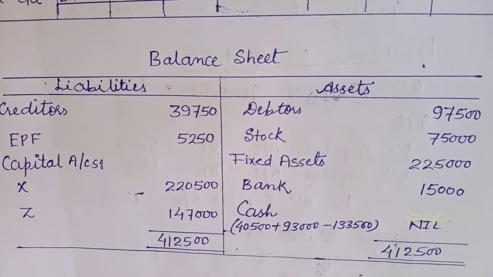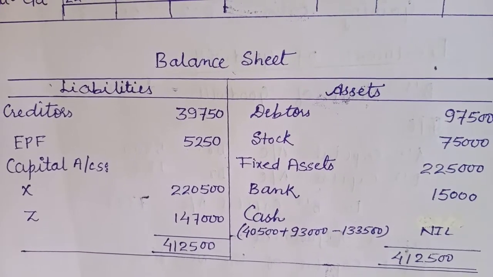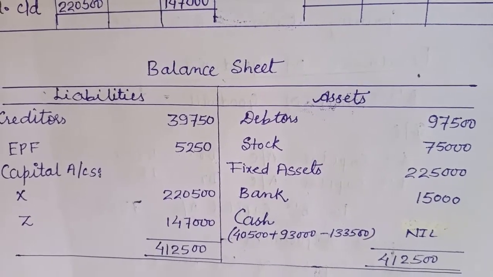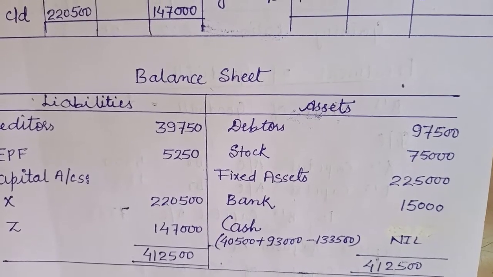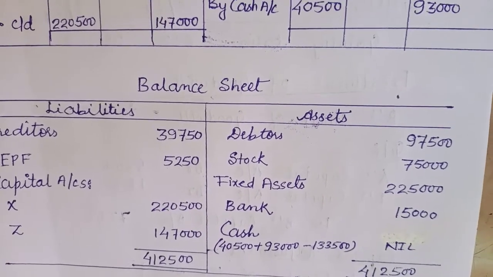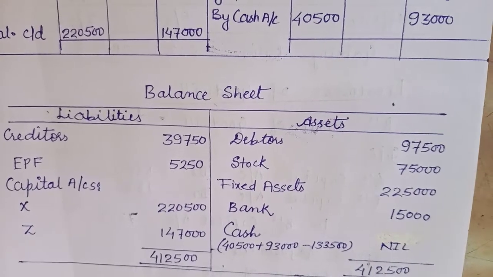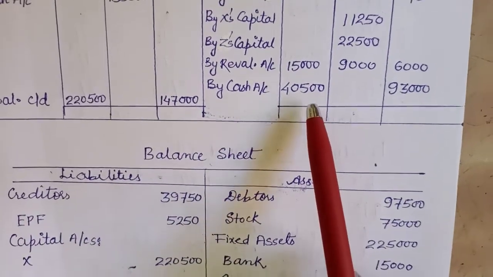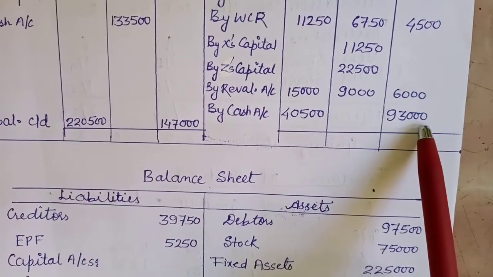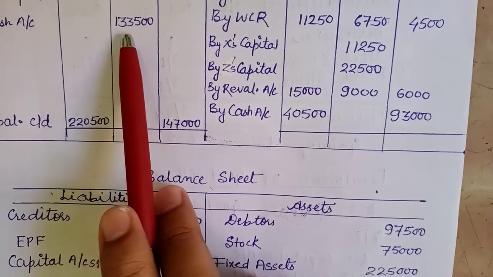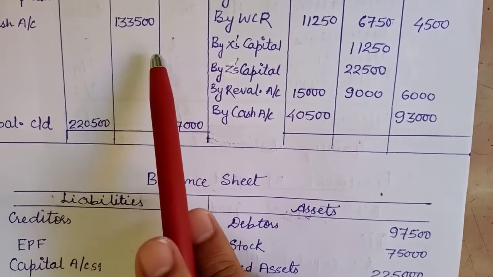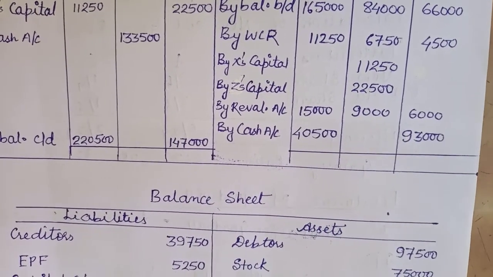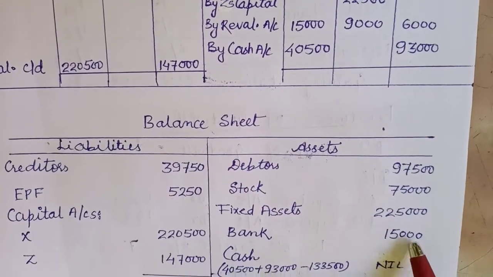You have to keep in mind that I have written this 133,500 which was added up in the calculation. Why was it added? Because in the balance sheet it is given the bank minimum balance is to be 15,000, that has to remain. So whatever other payment is to be made to Y, who has to bring it? X and Z have to bring it. So here we can see that when we add 40,500 and 93,000, it becomes equal to 133,500. That means we did not use any bank money, and the minimum balance of 15,000 that should be there will remain. And here we have shown that also in the balance sheet, it is shown at 15,000 only.